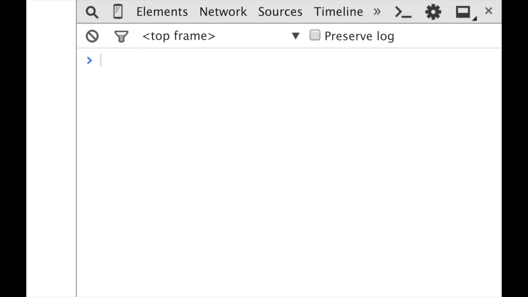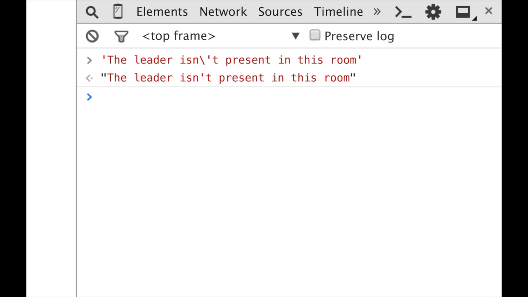Or I can clean up, go back to single quote, and use the special character backslash. If I pass a backslash here, it's going to escape this character, in this case the single quote, and my string would work. So let's test it. Yeah, it works. It works because JavaScript is ignoring the next character after the backslash. The other special character is \n. Using this special character, we can create a new line in our string.